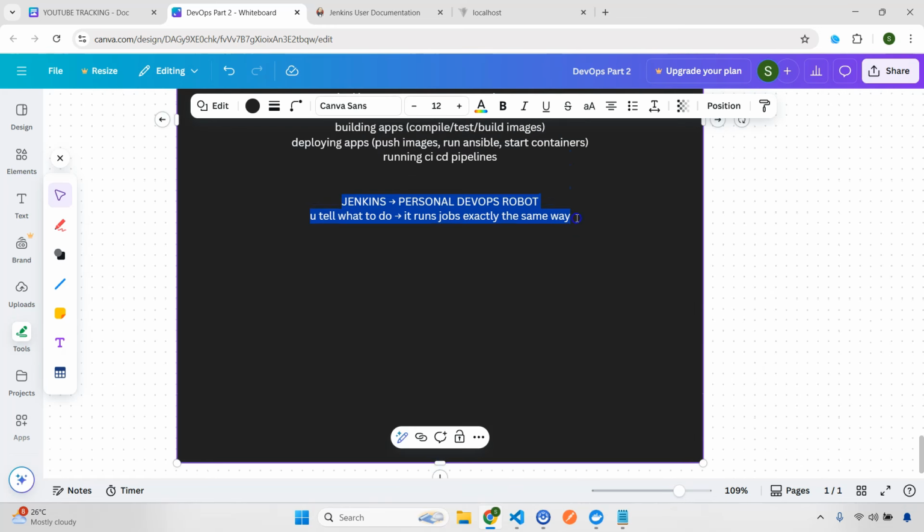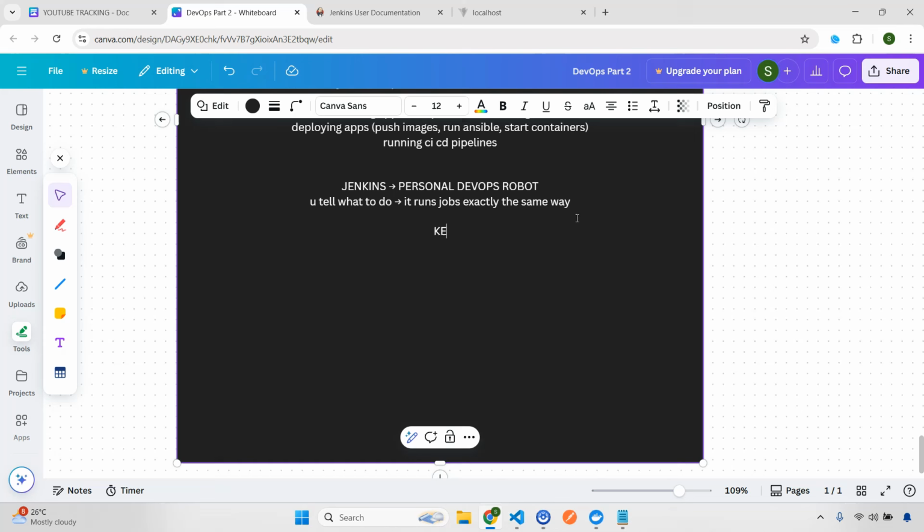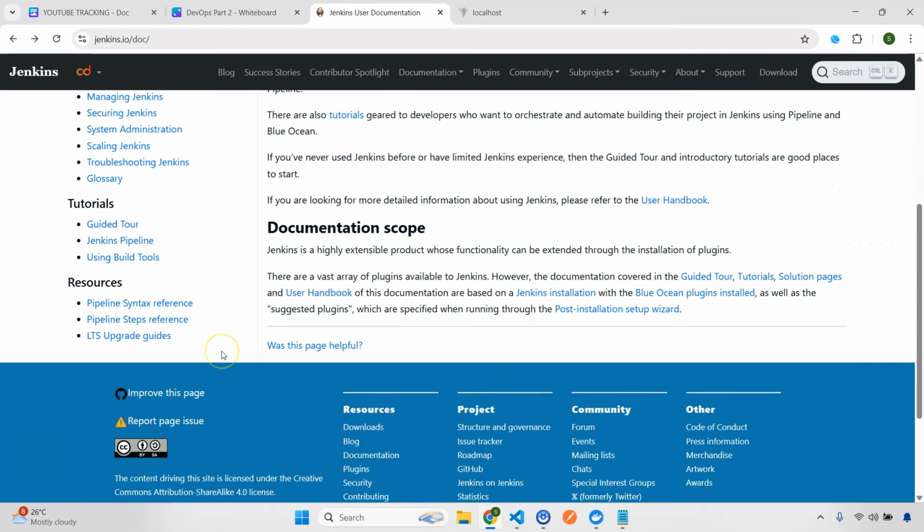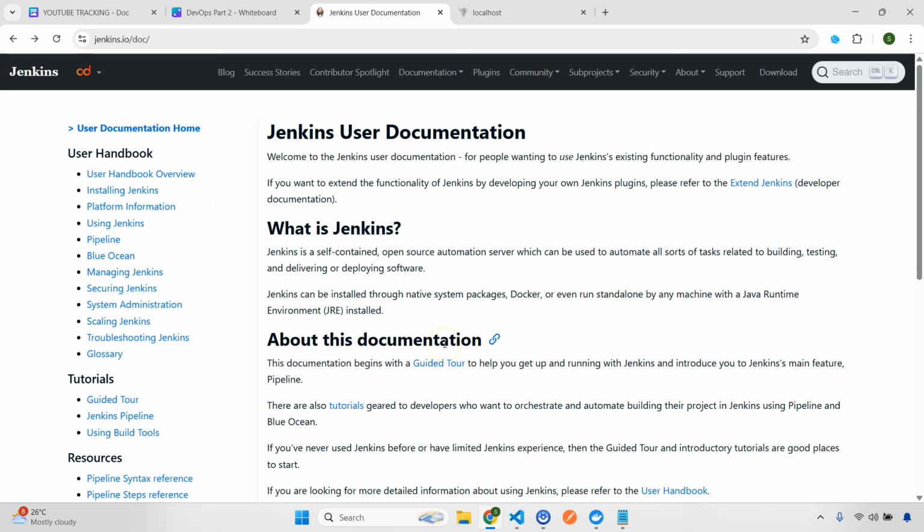Okay, so I'll just do here key Jenkins concepts. So the first one will be job, right? So what is a job? Now again, all this you can also search from here. Also you'll be getting each and everything in this. It's very well written.